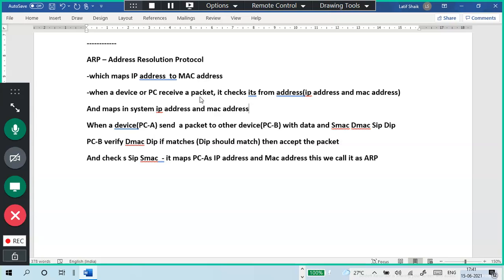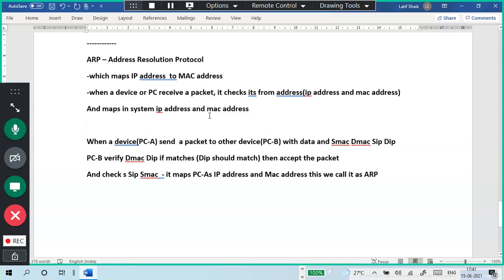So this is called Address Resolution Protocol. It maps IP to MAC address. When it receives a packet, it will verify its from address.